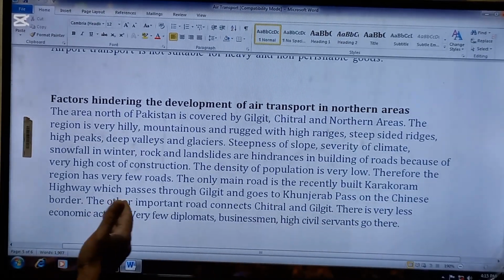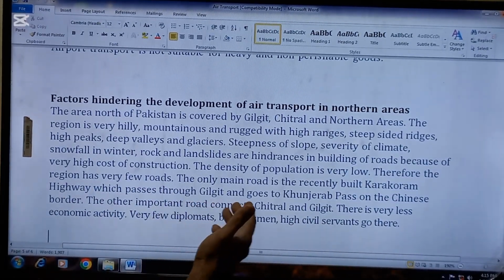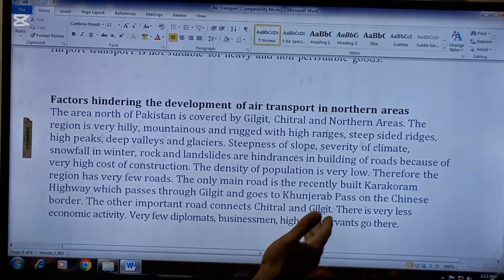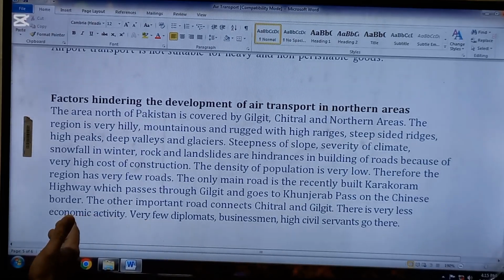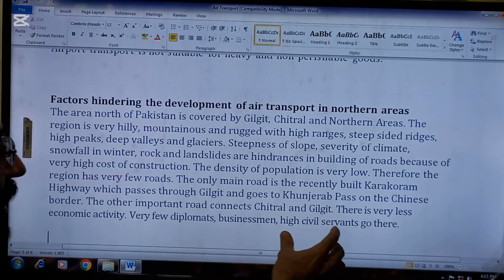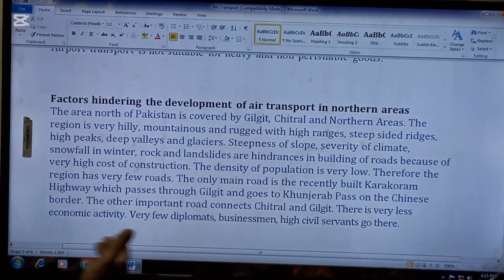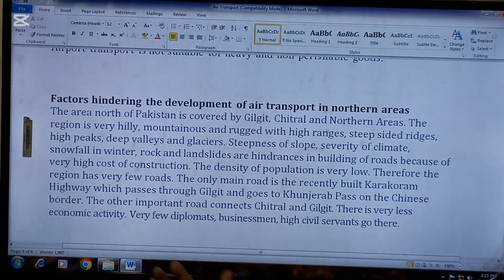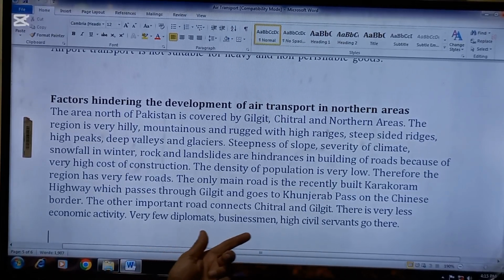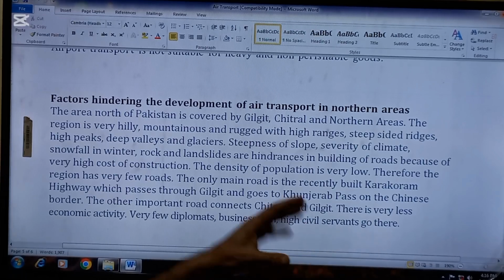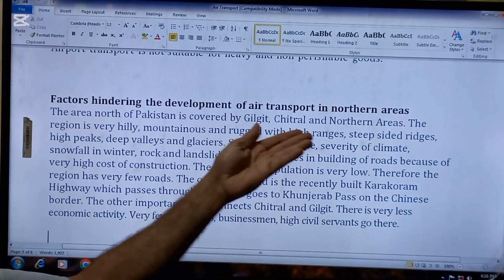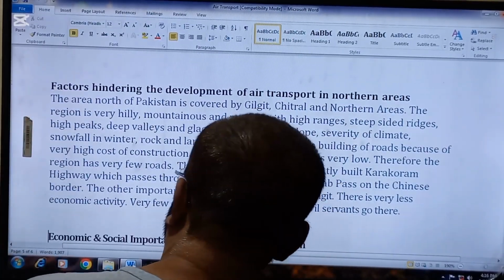Therefore the region has very few roads. वहां पे roads बहुत कम है. The only main road is the recently built Karakoram highway which passes through Gilgit and goes to Khunjerab Pass on the Chinese border. The other important road connects Chitral and Gilgit. There is very little economic activity. फिर ये देखें एक पॉइंट आपने ये भी दे दिया कि इकोनॉमिक एक्टिविटी वहां पे बहुत कम है. फिर एक और पॉइंट आप देने लगे हैं कि very few diplomats, businessmen, high civil servants go there. So these are some points which are actually negative points in the development of air transport in northern areas.